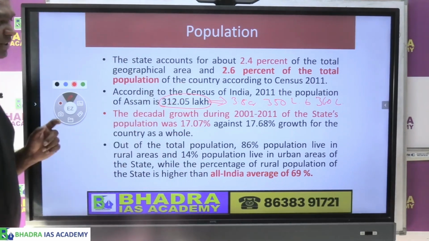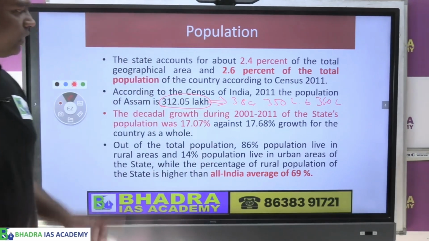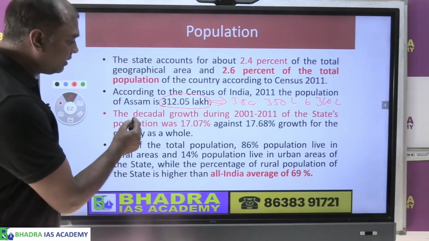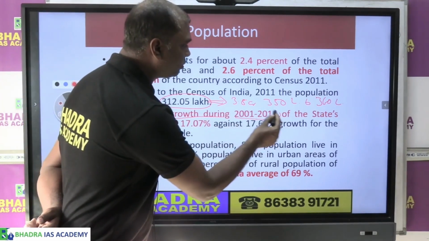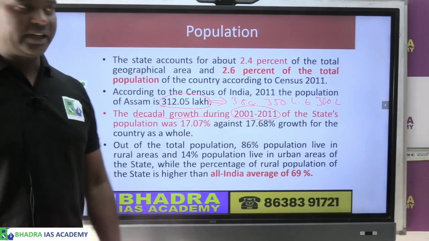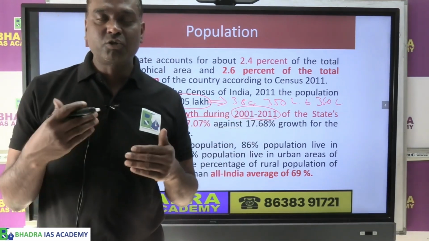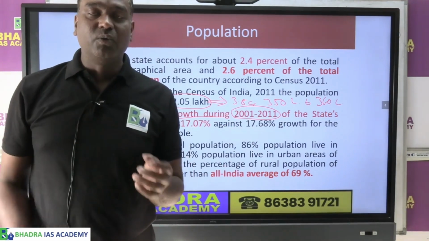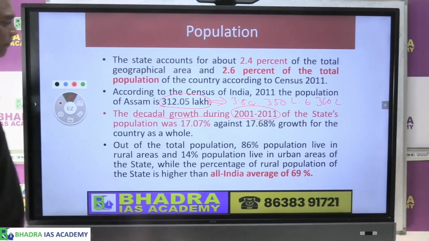Now in the APSC exam, a question had come once: what is the decadal growth during the period 2001 to 2011? That means, from 2001 to 2011, what is the percentage growth rate of Assam's population?